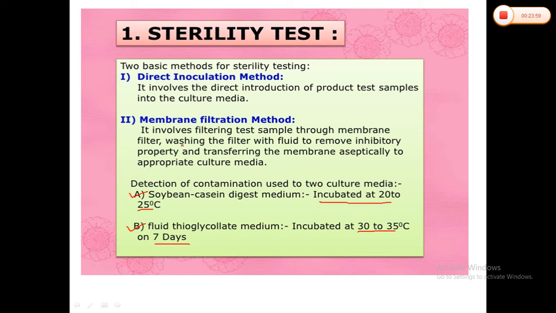Membrane filtration is used whenever the products are filterable, mostly aqueous solutions and suspensions. In that case, we use the membrane filtration method. We have to use a cellulose acetate membrane with a pore size of approximately 0.45 micrometers, which retains the microorganisms.